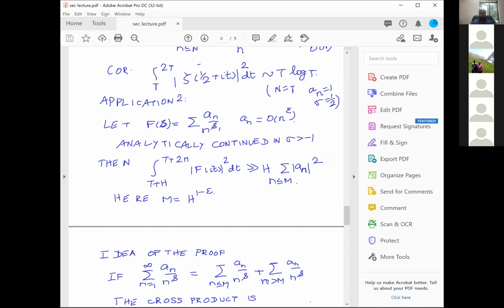Then take the kth root. And that's how Ramachandra first proved that the zeta function is bigger than exponential constant times the square root of log t by log log t. That is again one of the results which were newly proved by Ramachandra.